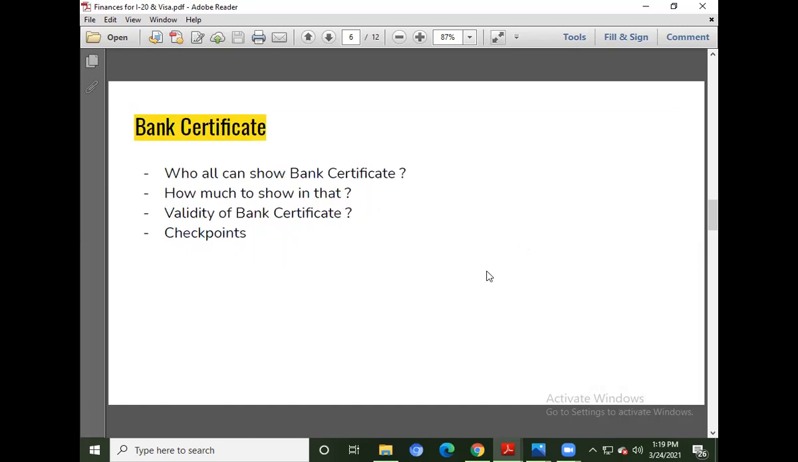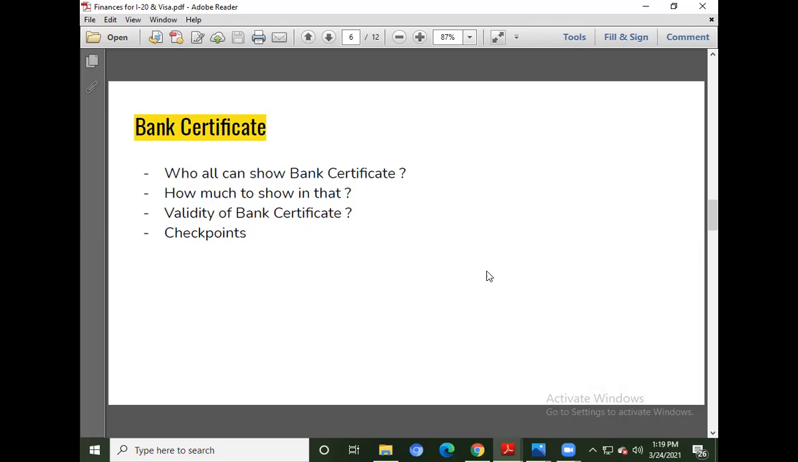Coming on to the next slide, that is the bank certificate. So who all can show the bank certificate? Obviously, your financial sponsor has to show a bank certificate, plus you can also show your own bank certificate. If you're working for a few years and if you have accumulated some funds at your end, then you can also show your bank certificate.